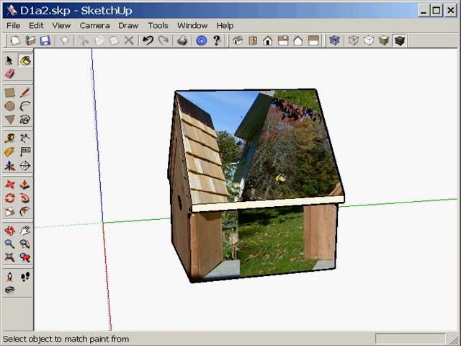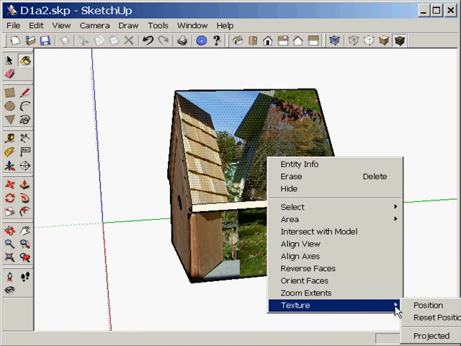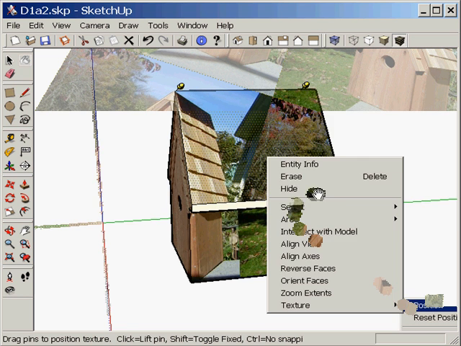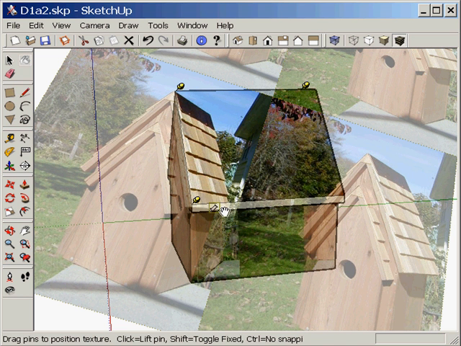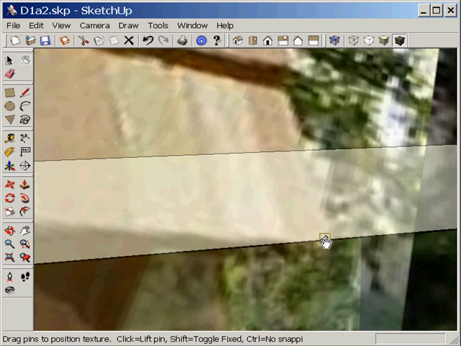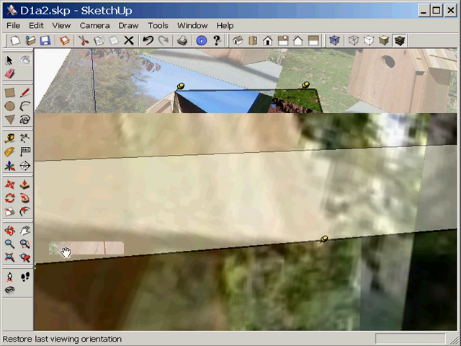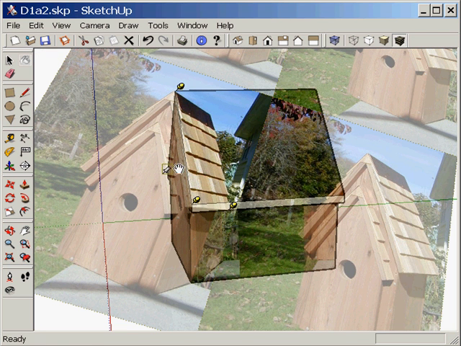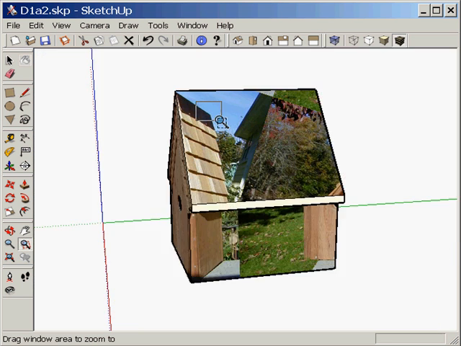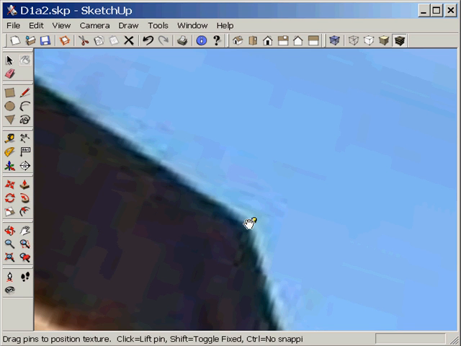Continue to context click, right click on the side texture to reposition it. I'm going to pick points on the far end of the roof plane.